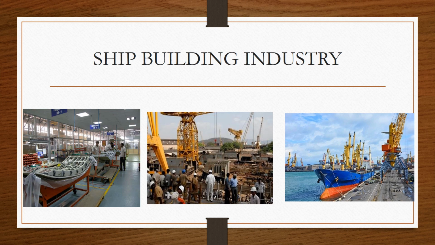The next industry which we are supposed to learn in this is the shipbuilding industry. This shipbuilding industry is one of the fastest growing industries in our country. It needs large capital. You can see in the pictures that the machineries are big and the area occupied by the shipbuilding industry is large. We need labor which should be skilled. Skilled labor means they should know how to work on the machineries and how the parts should be assembled, and each and every part should be assembled in such a way that we get the best product.